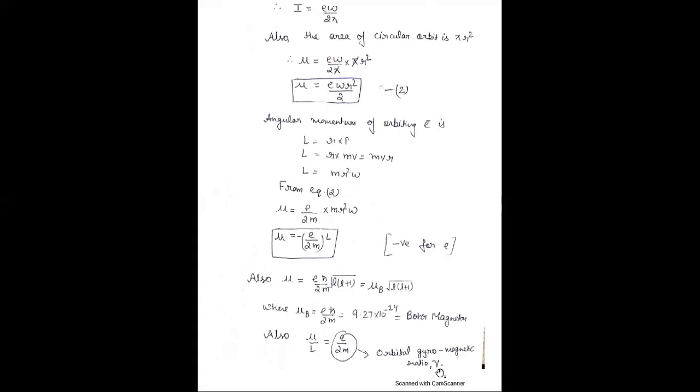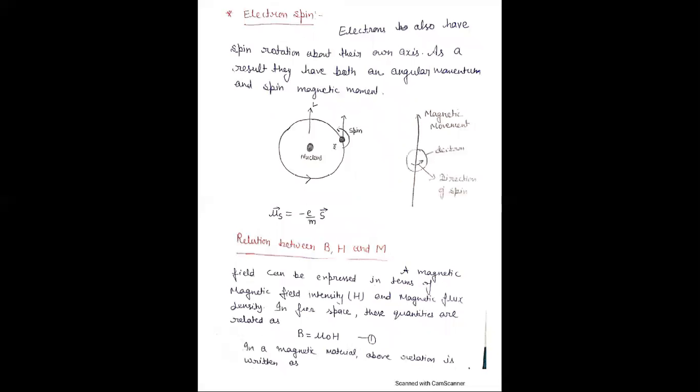This is the orbital magnetic moment. Now the next is electron spin, meaning the spin magnetic moment due to the spinning motion of the electron about its own axis. As a result, they have both spin angular momentum and spin magnetic moment. Here this is the nucleus, this is the angular momentum, this is the spinning motion of the electron about its own axis. This is the electron, this is the direction of the spin, and this is the spin magnetic moment represented by mu s, that is equal to minus e by m S, where S is the angular momentum.